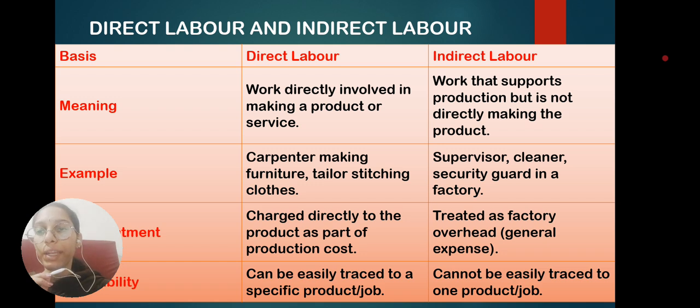And traceability. Traceability is nothing but whenever we trace the cost of producing a product. In direct labor, we can directly trace the cost of producing a specific product or good, because every product has some uniqueness and it is entered in the cost sheet. But indirect labor is already treated as general expenses. For each product produced, the indirect expenses made on it cannot be easily traced.